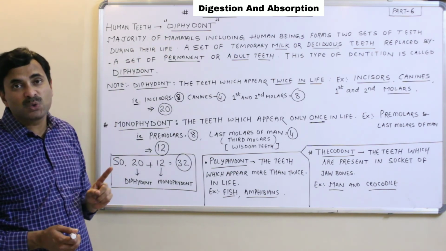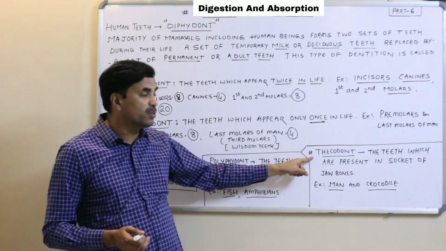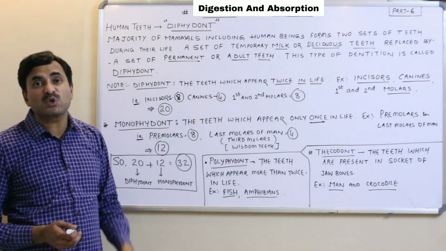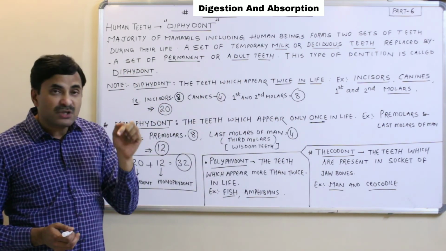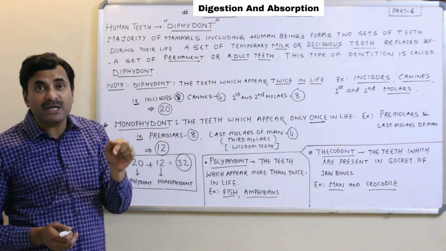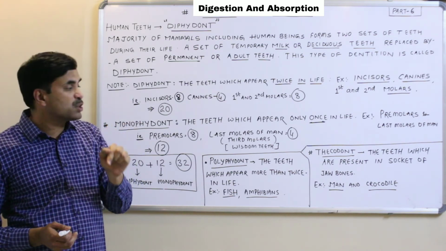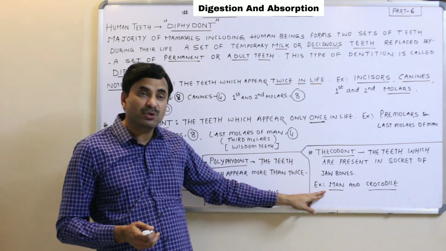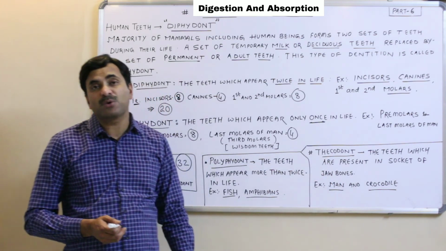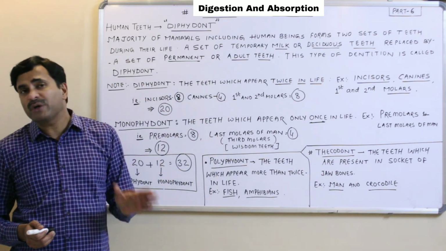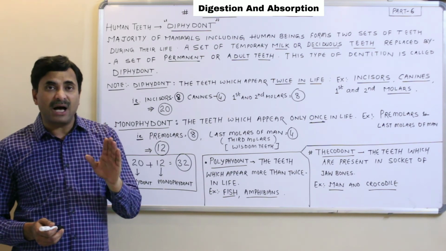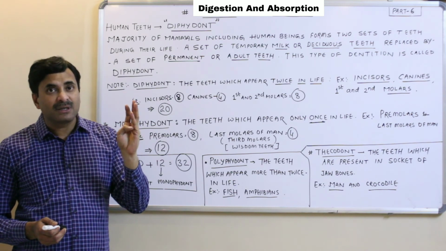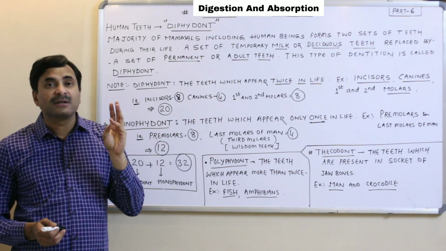One more term used for human teeth is thecodont. It suggests that the teeth are embedded in the sockets of the jaw bones. Human beings and crocodiles both have thecodont teeth. So altogether, human teeth are heterodont, diphyodont and thecodont.